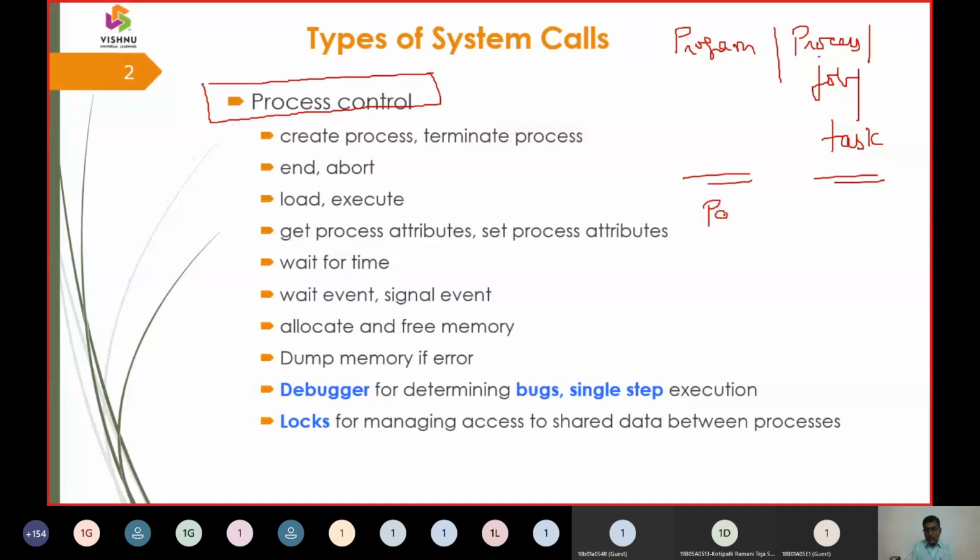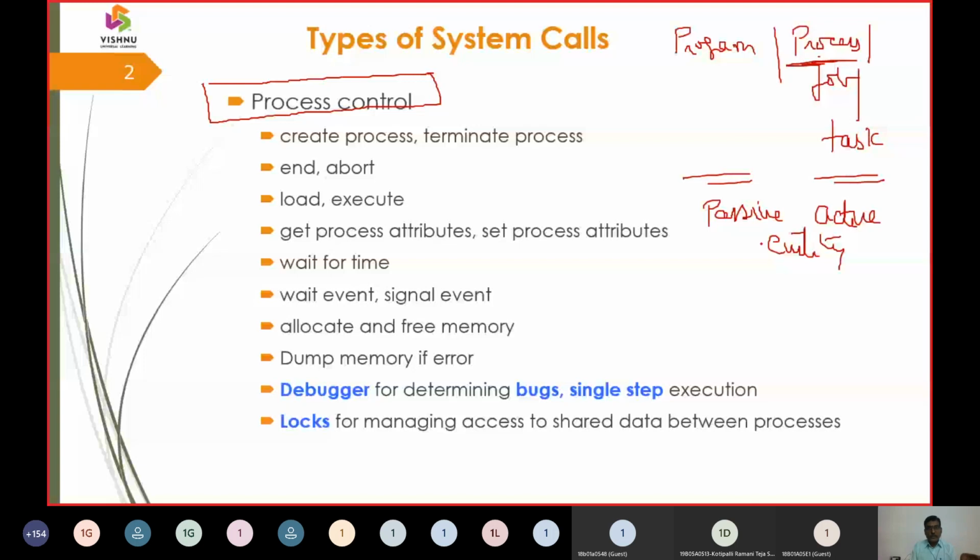When we call it a program, it is called a passive entity. And when we say program under execution, we call it a process, and that is where we call it an active entity. If we put it in our secondary storage devices, it is stored there.